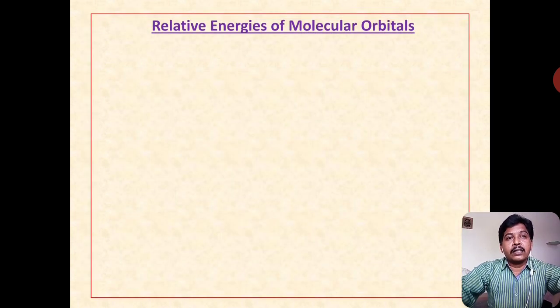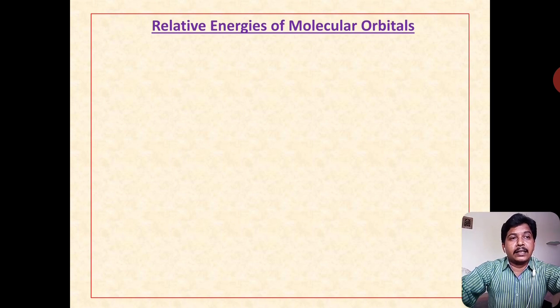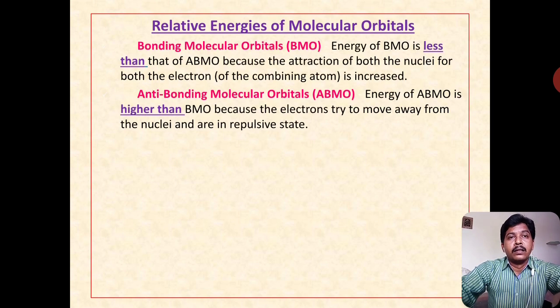See the relative energies of molecular orbitals as said earlier. The energy of bonding molecular orbitals is less than that of anti-bonding molecular orbitals because the attraction of both the nuclei for both the electrons, that is, the combining atoms, is increased.